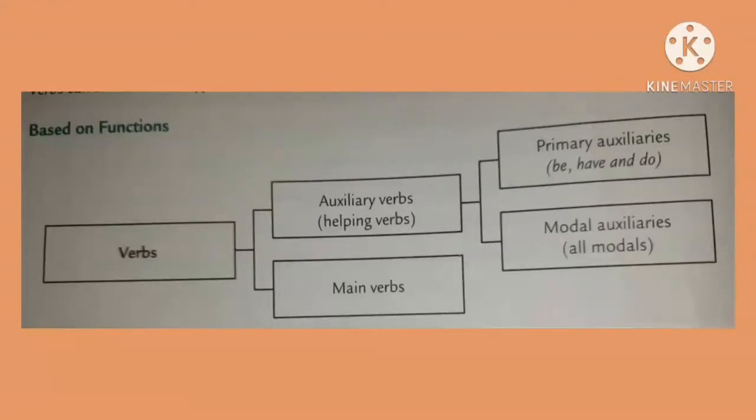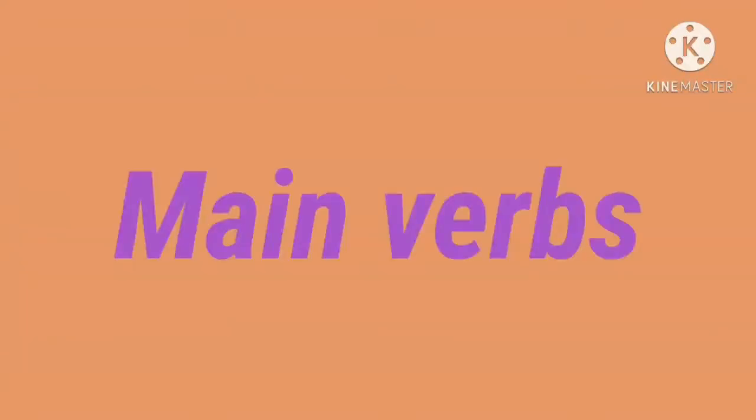Again, auxiliary verbs are divided into two. One is primary auxiliaries. Second one is modal auxiliaries. Okay, based on functions, verbs are divided into two: auxiliary verbs and main verbs. Again, auxiliary verbs are divided into primary auxiliaries and modal auxiliaries. First, let's see about the main verbs.